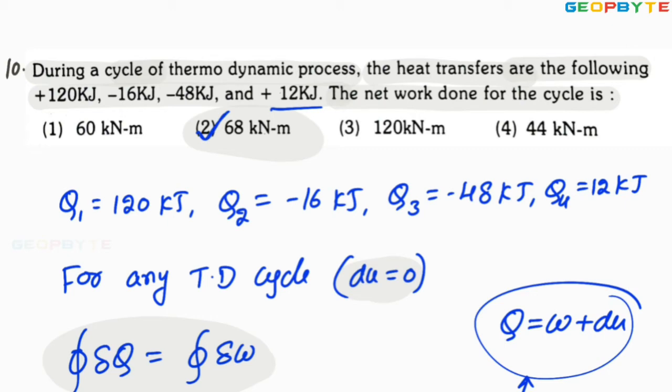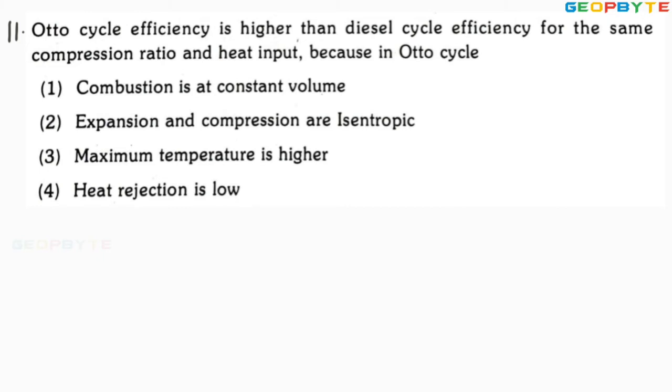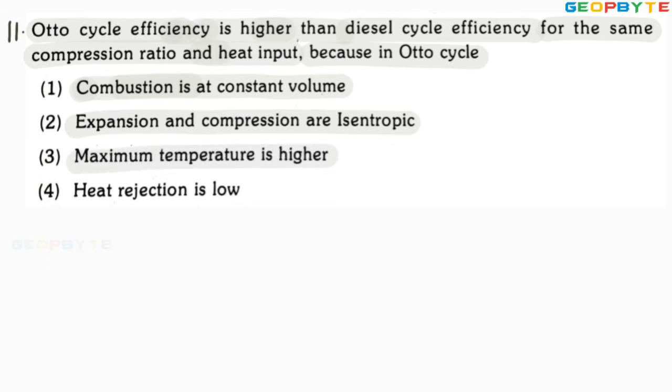Let us take another problem. Look at the 11th problem. Otto cycle efficiency is higher than diesel cycle efficiency for the same compression ratio and heat input, because in the Otto cycle, option A, combustion is at constant volume, expansion and compression are isentropic, maximum temperature is higher, heat rejection is low.